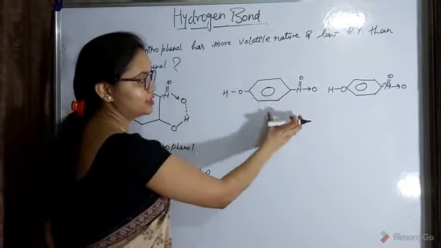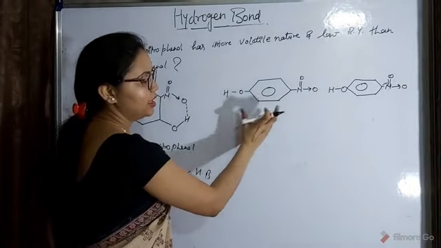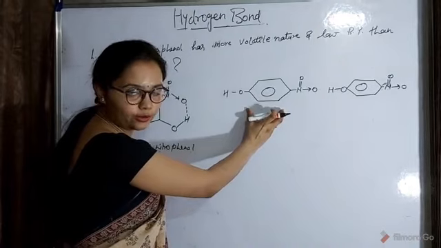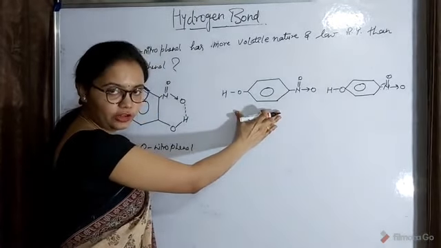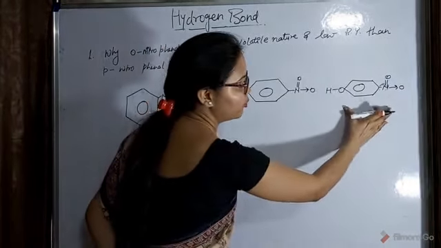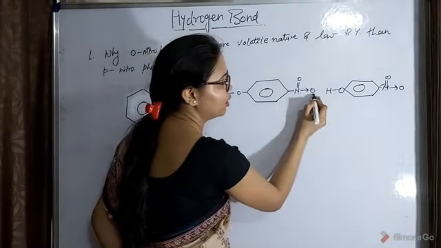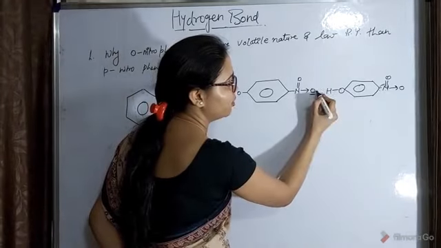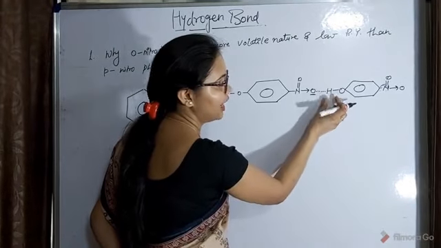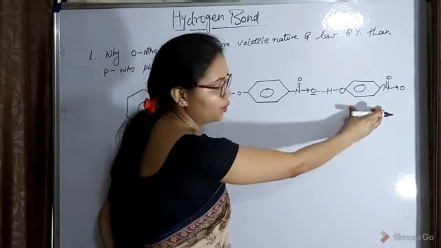So because of the large distance between the functional groups, what happens, the one molecule of nitrophenol will form the hydrogen bond with the another molecule, okay. Let's see how. Here the oxygen atom of nitro group will form the hydrogen bond with the hydrogen atom of the other molecule, okay.